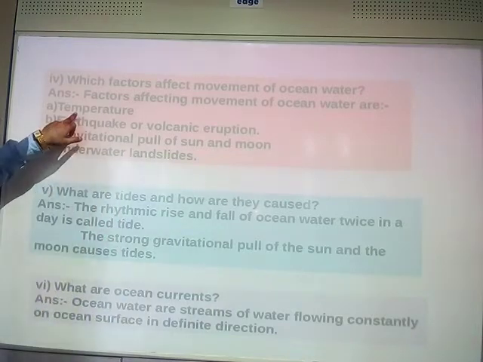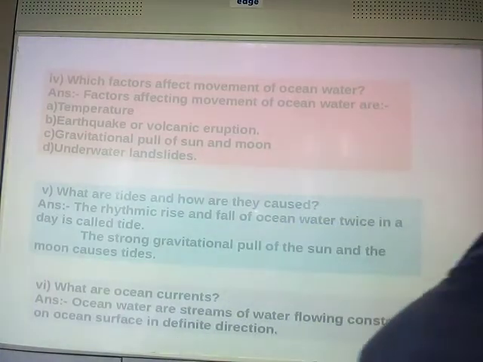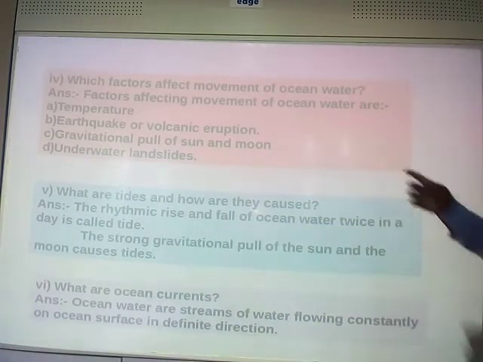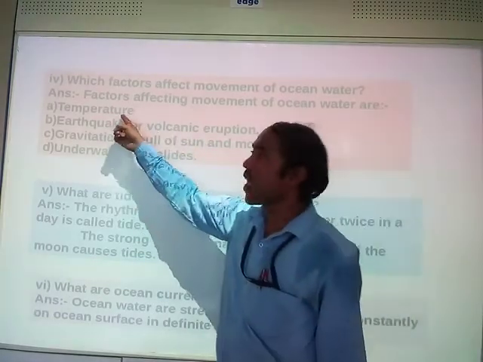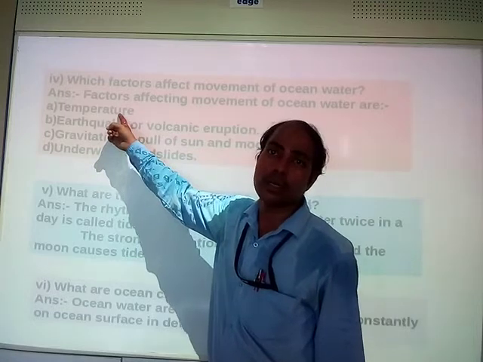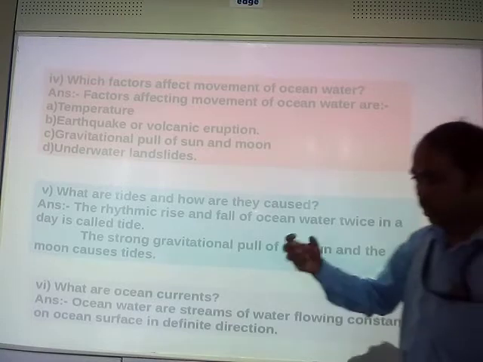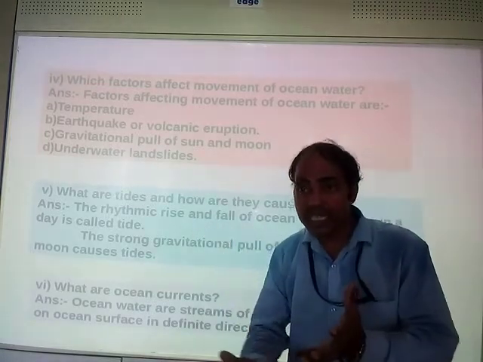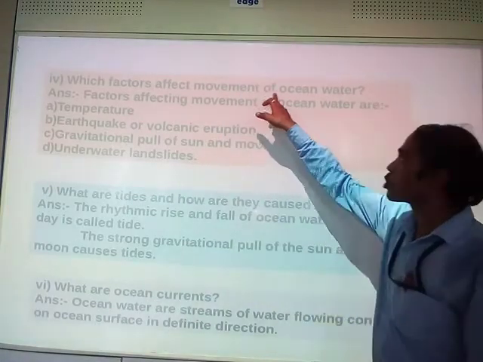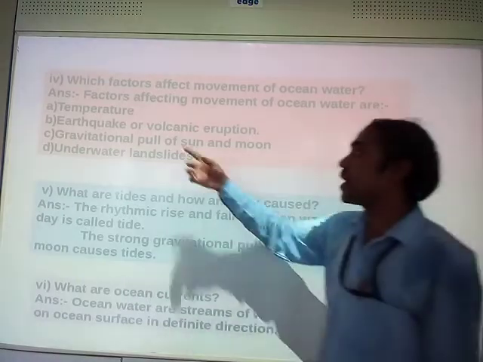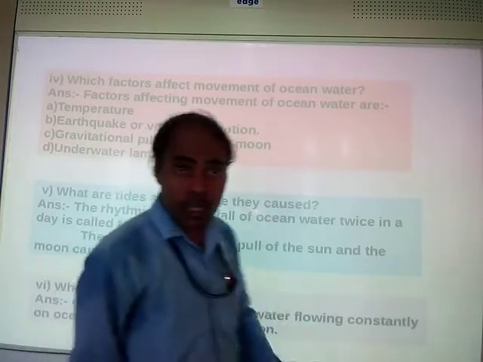The more the temperature is, there will be more or less movement in the ocean water, right? If more temperature is there, more water gets changed into steam and goes to the sky, right? So ocean water gets affected by temperature. Moreover, earthquake or volcanic eruption.